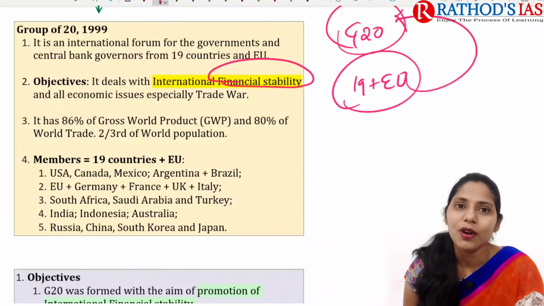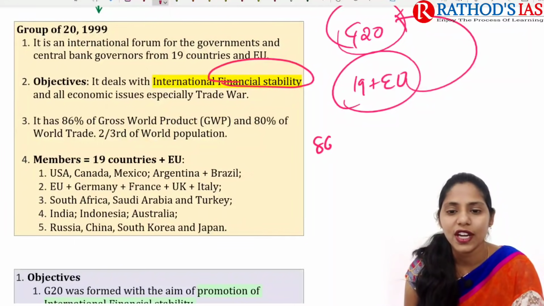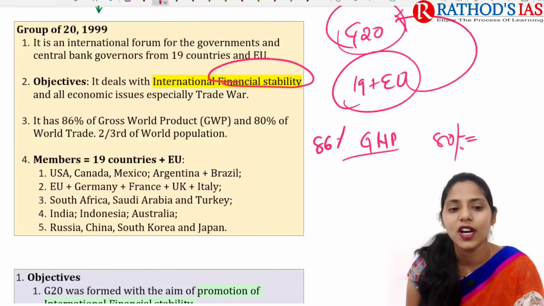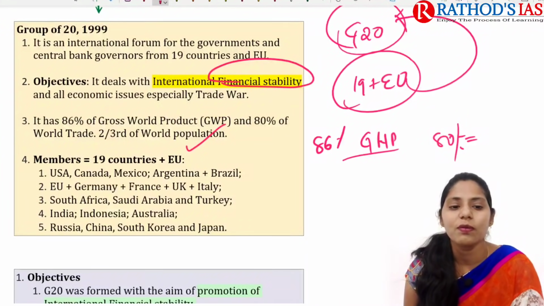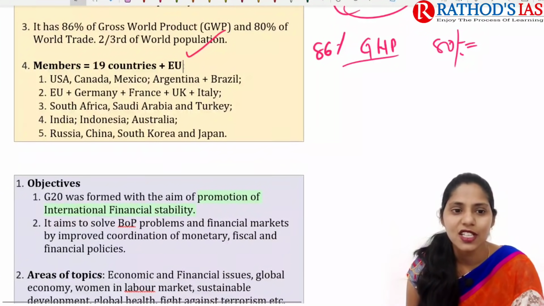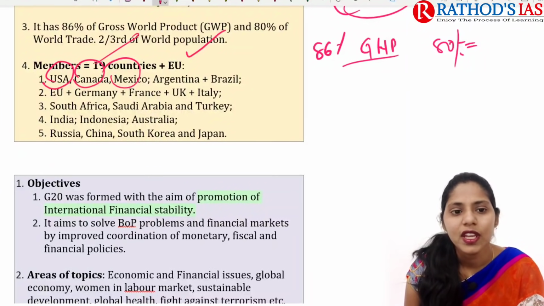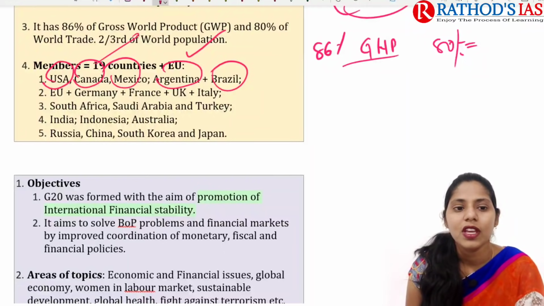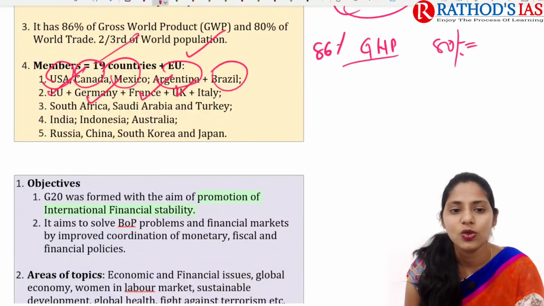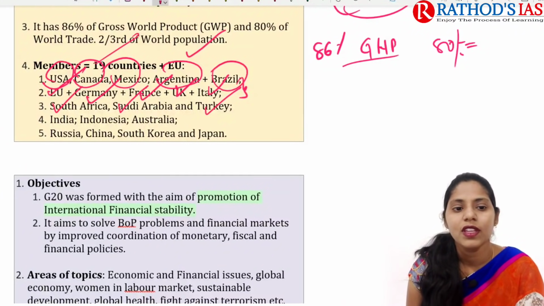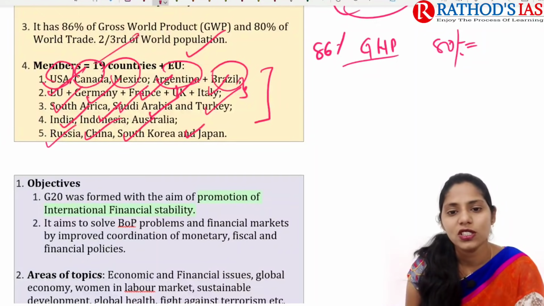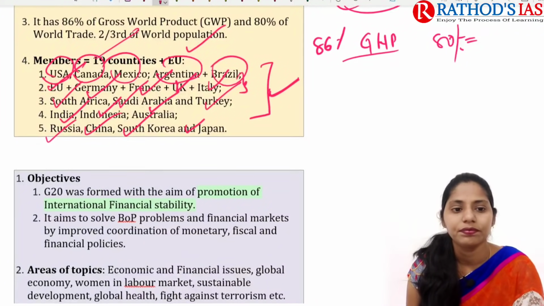And next, if you're talking about the G20 members, they comprise 86% of the gross world product and 80% of world trade. And if you're talking about members, they include 19 plus the EU, right? Those countries are USA, Canada, Mexico from North America; Argentina and Brazil from South America; the European Union, Germany, France, UK, Italy from Europe; South Africa, Saudi Arabia and Turkey; and India, Indonesia, Australia, Russia, China, South Korea and Japan. So these are part of this G20.